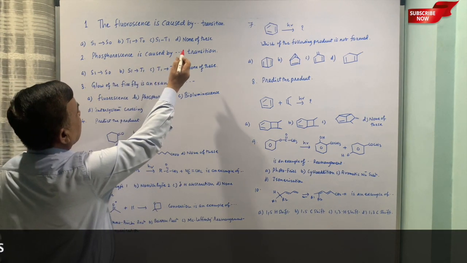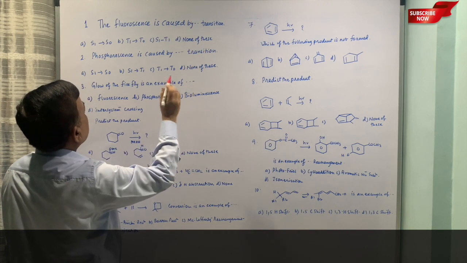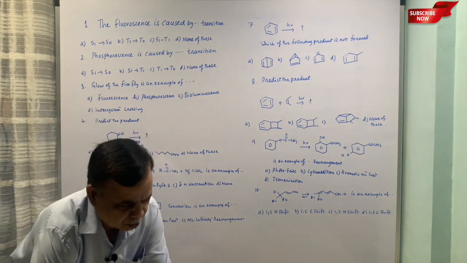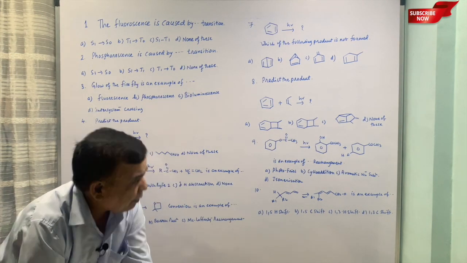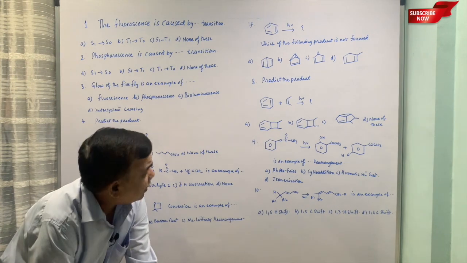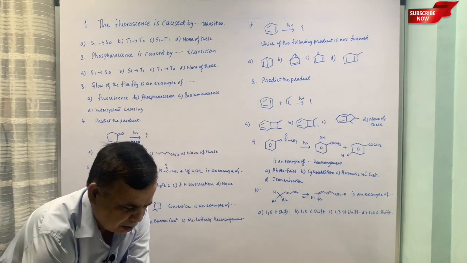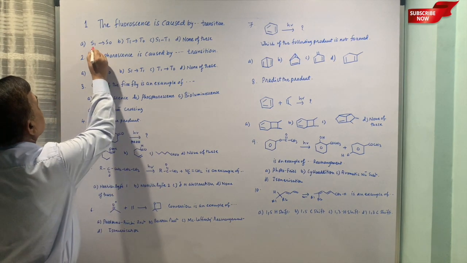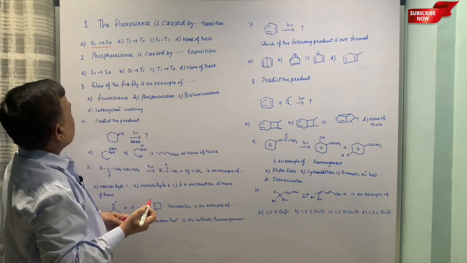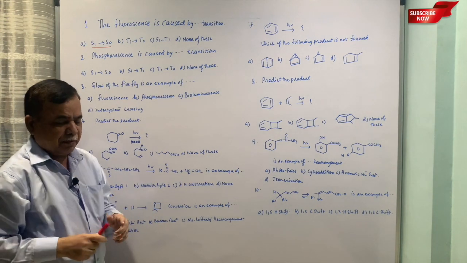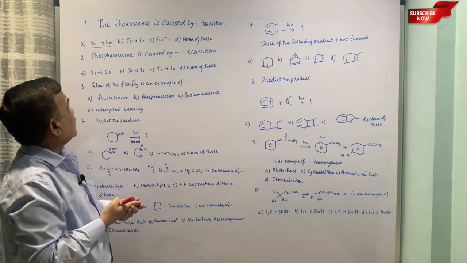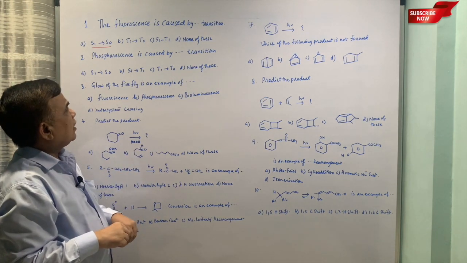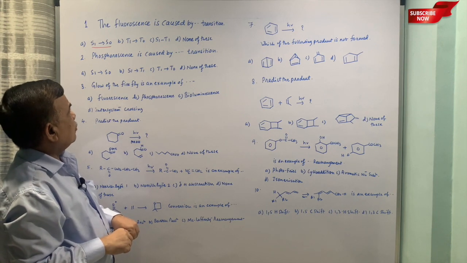The fluorescence is caused by dash dash transition: S1 to S0, T1 to T0, then S1 to T1, and not from this. So fluorescence is between the same spin state. The compound absorbs energy, goes to the excited state, and from there it goes to the ground state by emitting some energy. So that is known as fluorescence.